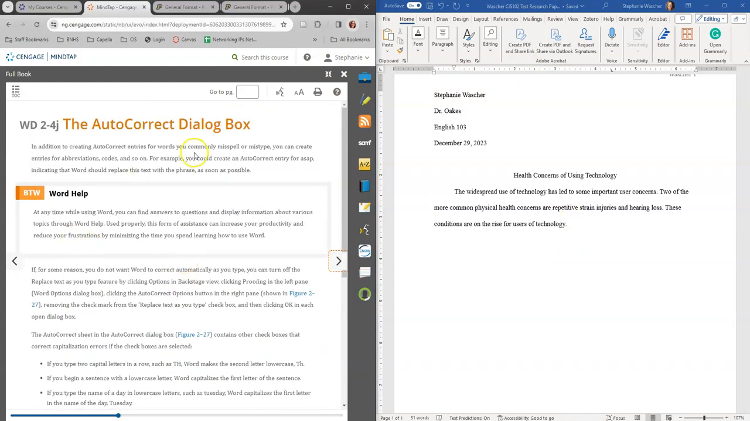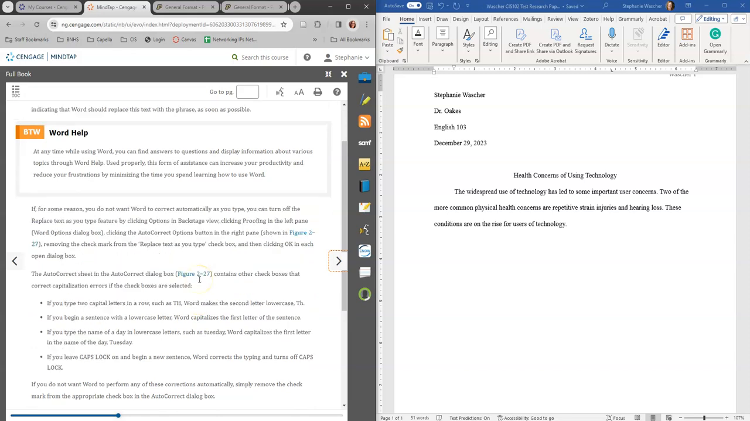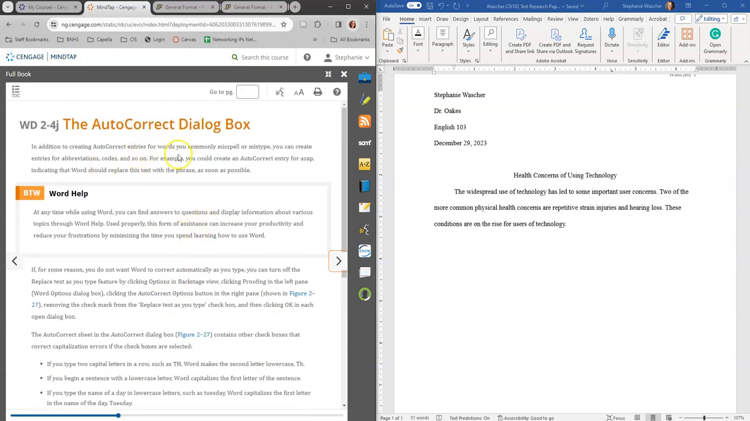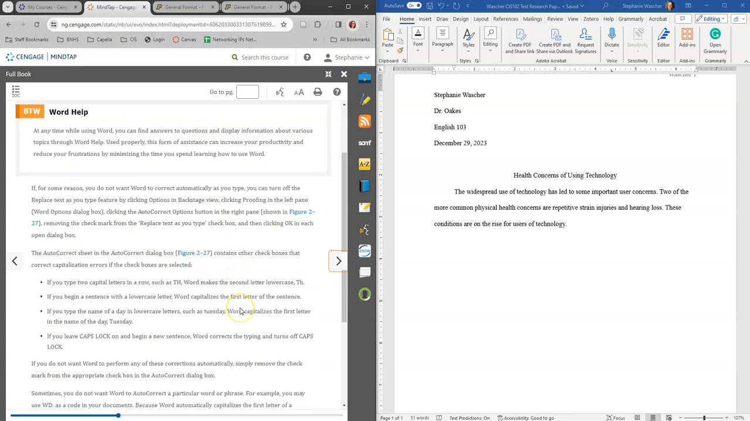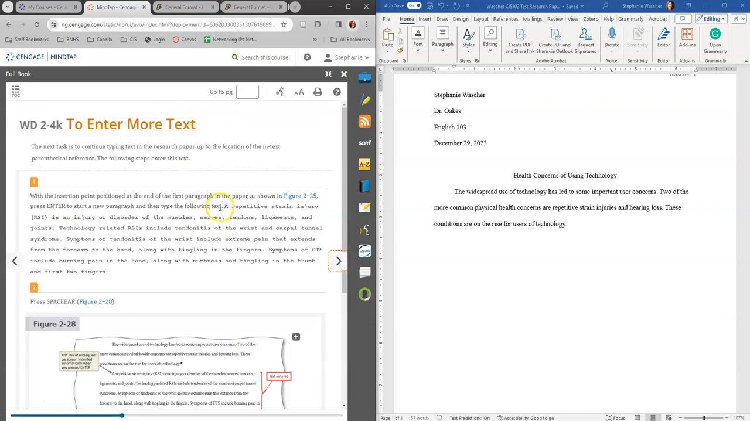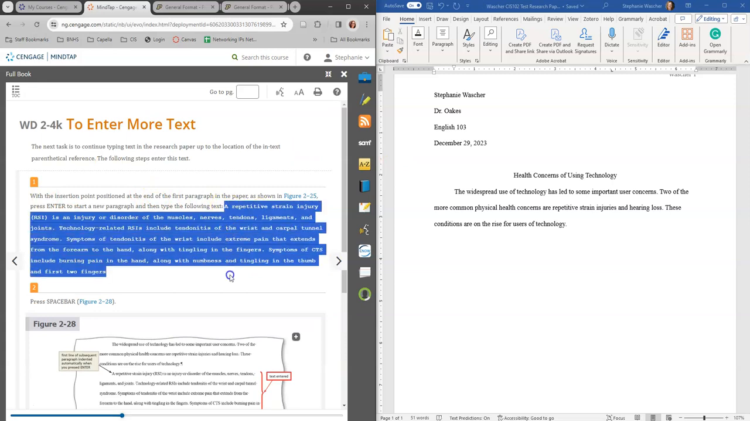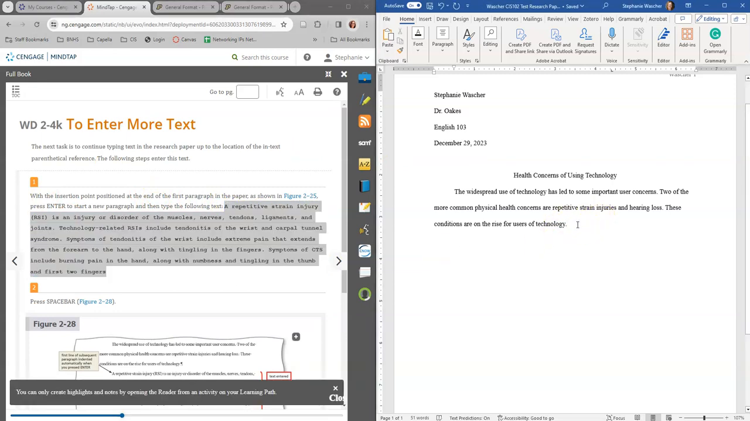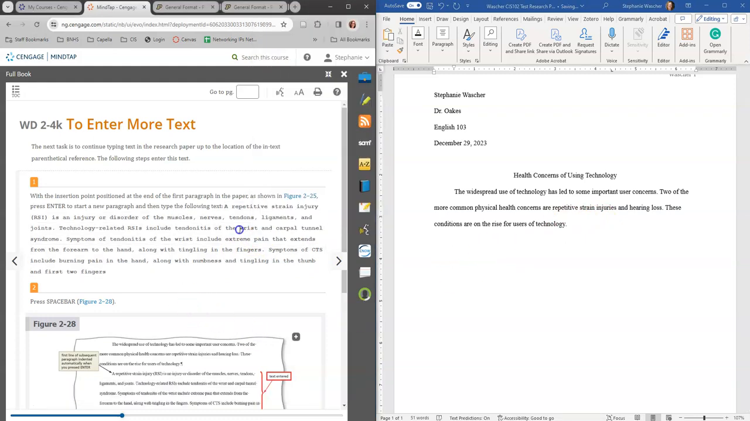So we've got the autocorrect dialog box. If you want to actually have the autocorrect box, you can set that up as well. I talked about the two capitals in a row. Talked about that. Enter more text. I am actually going to add this. So this is our first paragraph. Now we're going to go to a new paragraph. I am actually going to copy this.